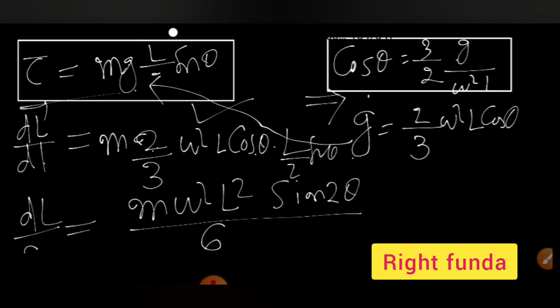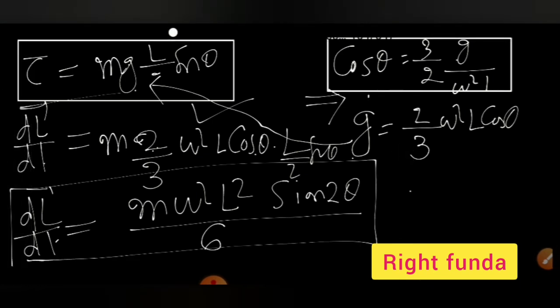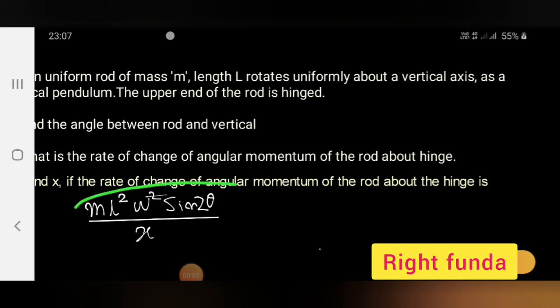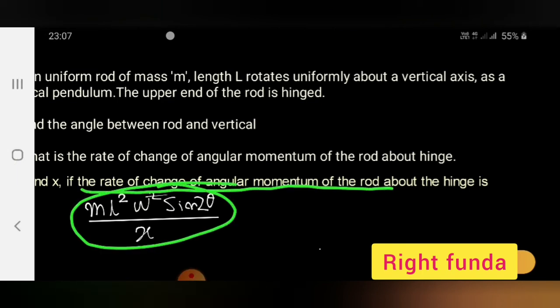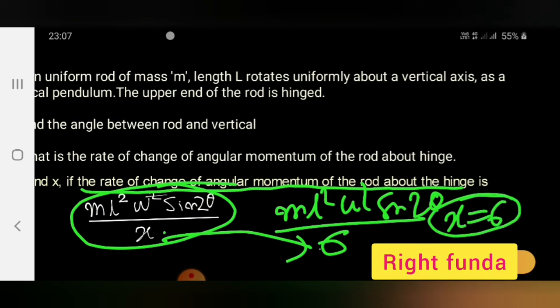So dL by dt is equal to this much, if you want to express it without g. Now if we go to the question, what is given to us is that the rate of change of angular momentum of the rod about the hinge is equal to m L square omega square sin 2 theta by x. And we got the answer m L square omega square sin 2 theta by 6. So comparing this, we get the value of x to be equal to 6.